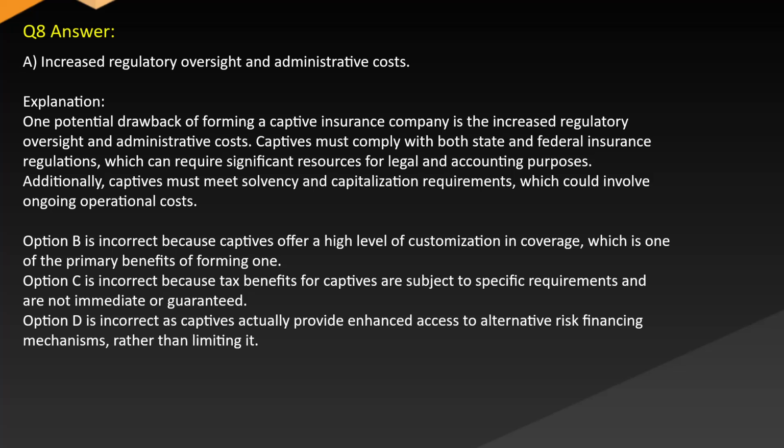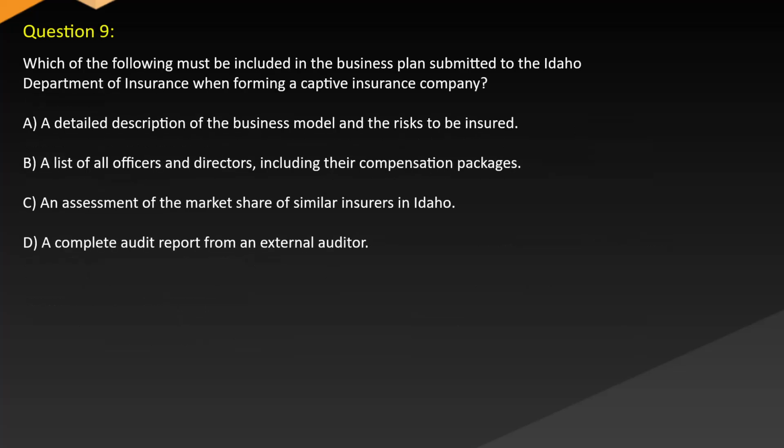Option B is incorrect because captives offer a high level of customization in coverage, which is one of the primary benefits of forming one. Option C is incorrect because tax benefits for captives are subject to specific requirements and are not immediate or guaranteed. Option D is incorrect as captives actually provide enhanced access to alternative risk financing mechanisms rather than limiting it. Question 9.